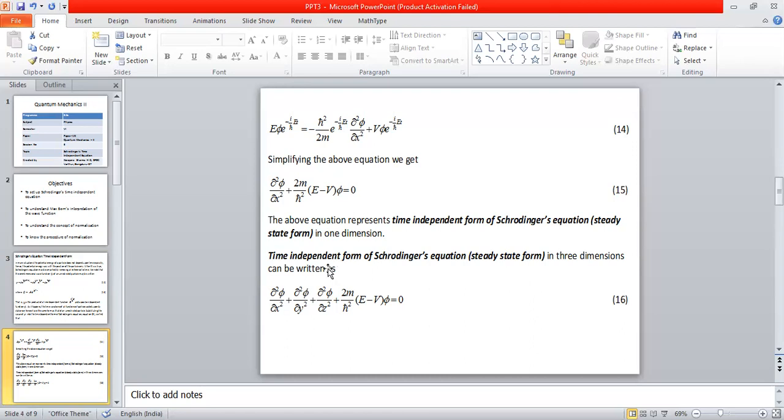Now generalizing this equation for 3 dimensions is very easy. We already know that apart from dou square phi by dou x square, we are going to get two more terms, dou square phi by dou y square and dou square phi by dou z square.